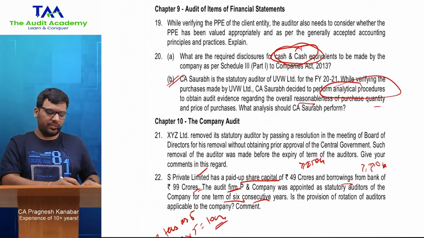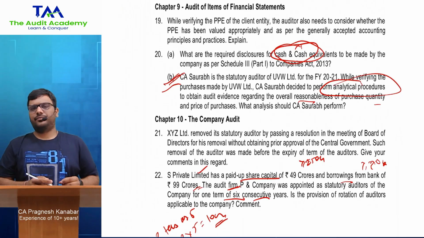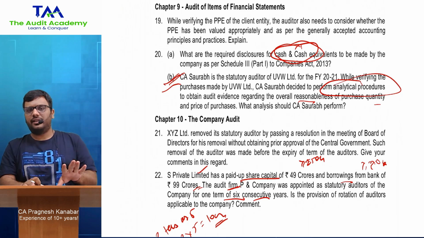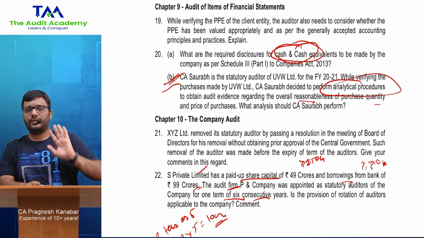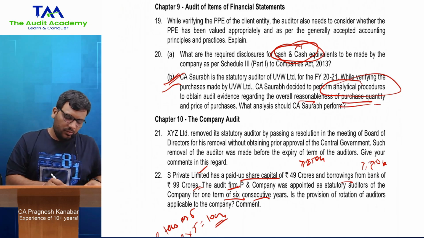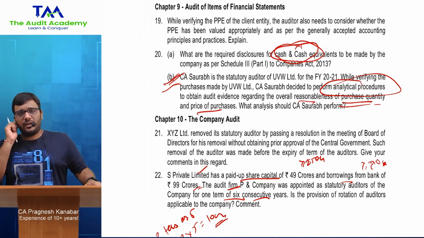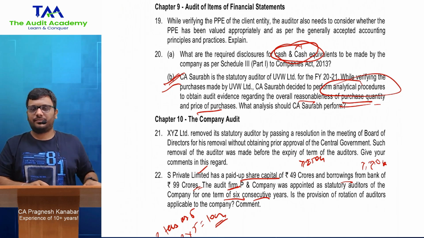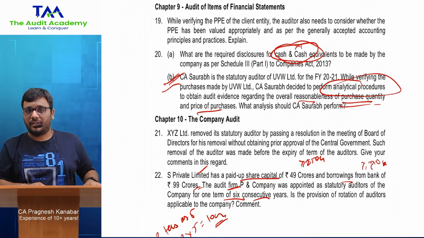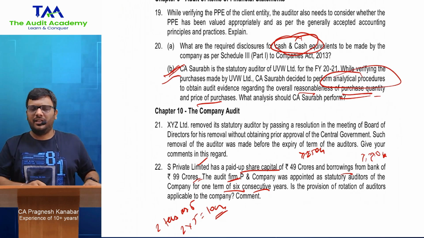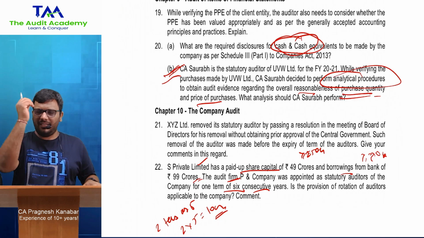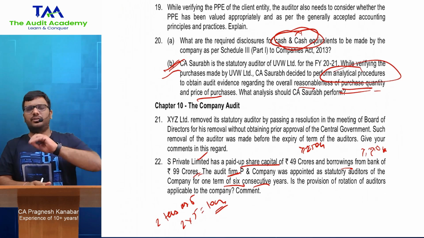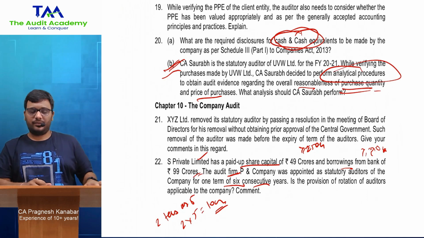Look at this question 20b, common sense. When they ask you to practically perform analytical procedures, whatever item they have given in that question, just apply ratio analysis to it. Now they are saying purchase quantity and price of purchase, current year versus previous year, trend, ratio analysis, standard versus actual, correct, variance analysis. So when they talk about analytical procedures, keep writing analytical procedures fully, ratios, comparisons, trend analysis, whatever item they have given, give 3-4 points on that, you will get your marks. You can see the answer also.